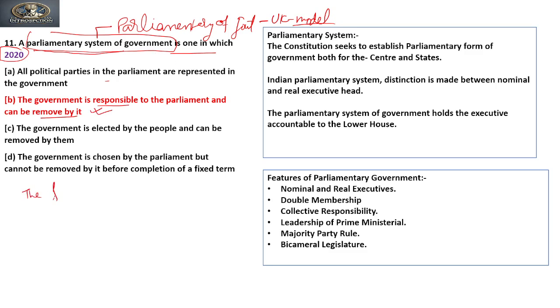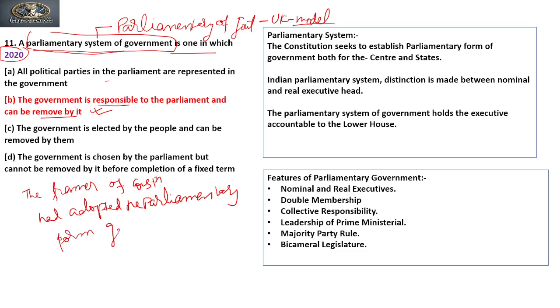The framers of the constitution had adopted the parliamentary form of government over the presidential form of government.